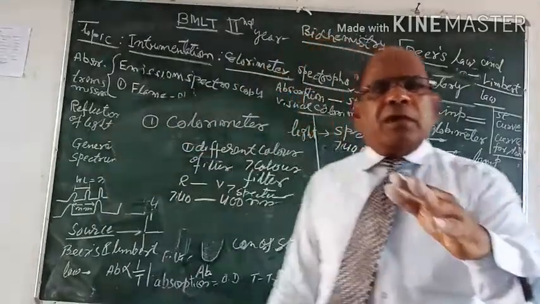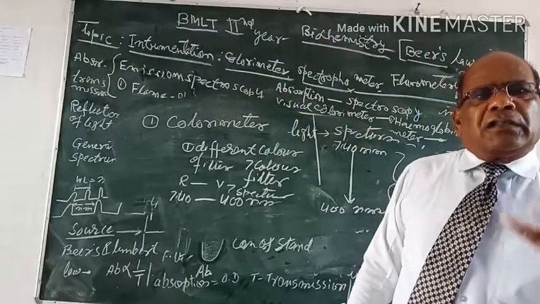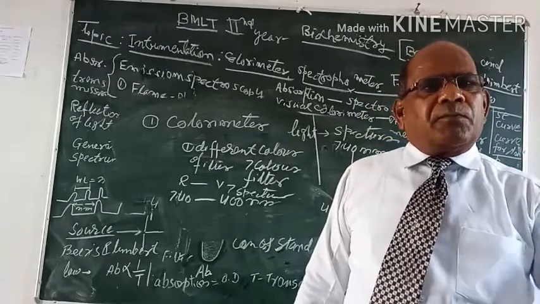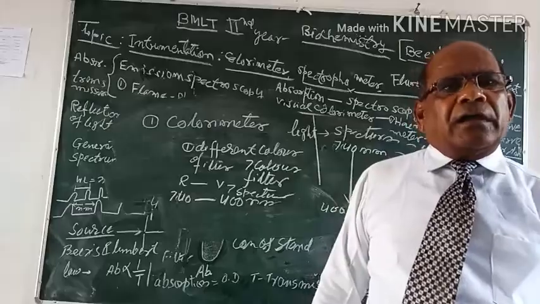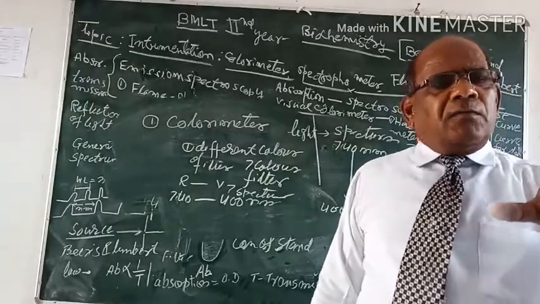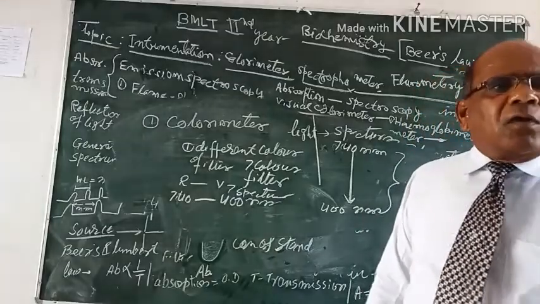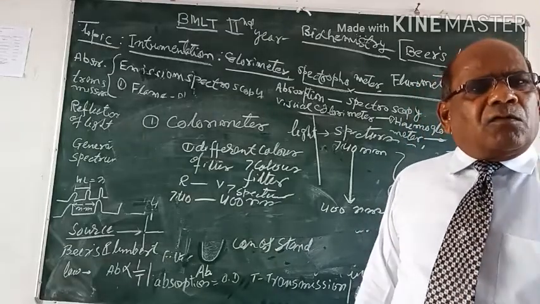And Beer's law simply follows under the condition where the absorbance of the light is maximum, and for maximum absorbance we have to select a particular filter or particular spectrum.